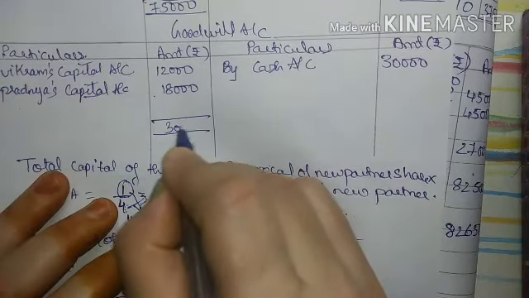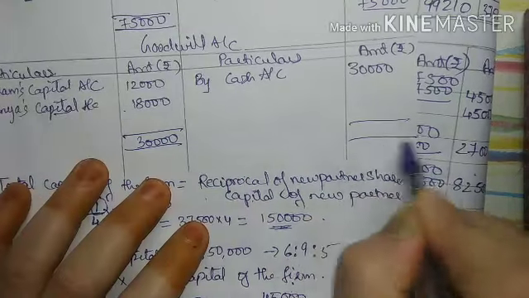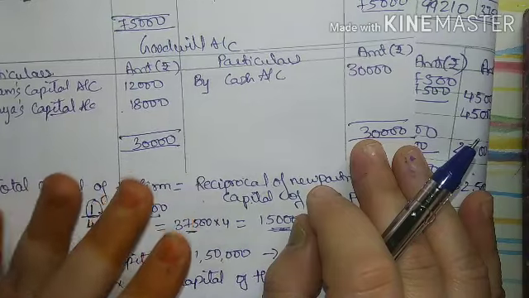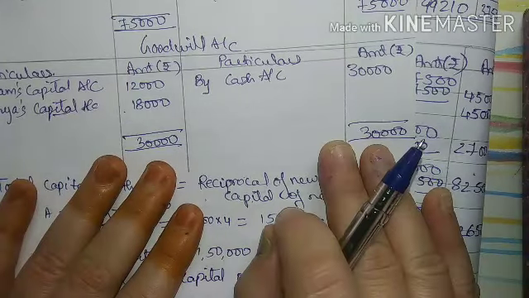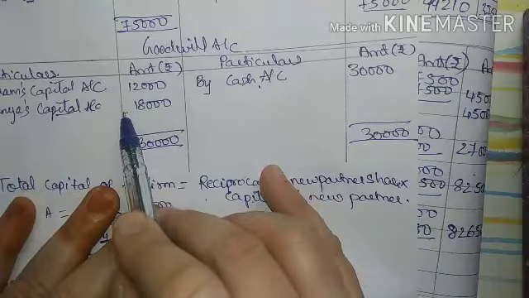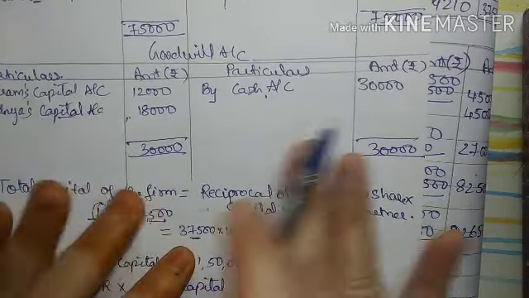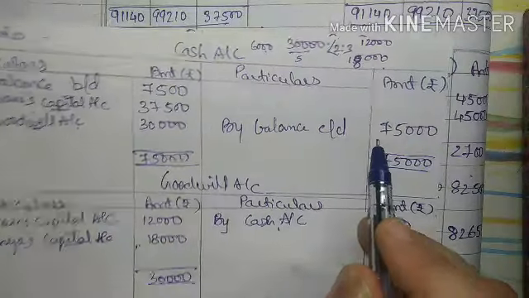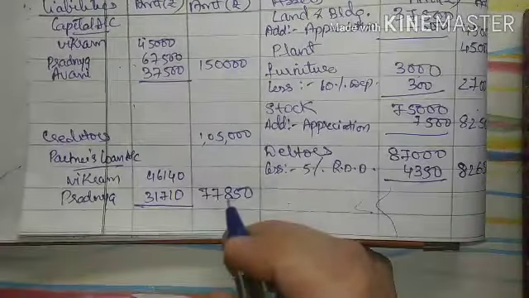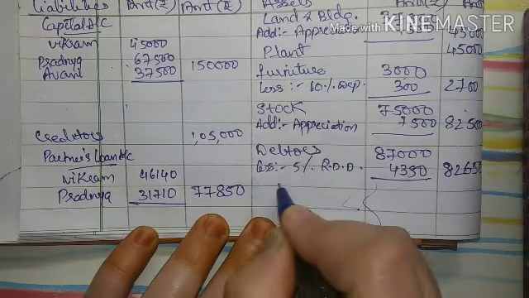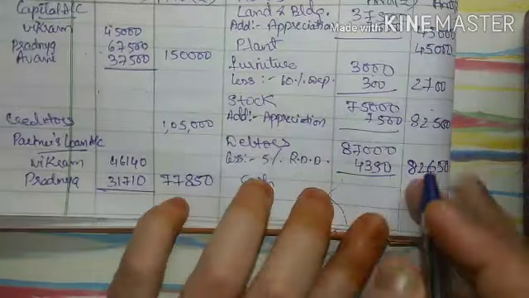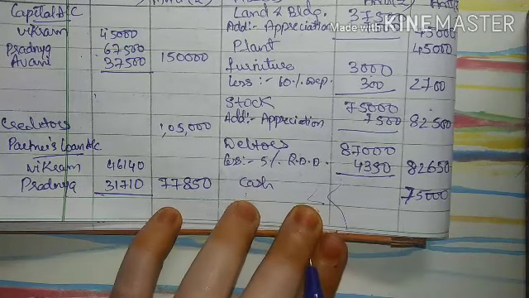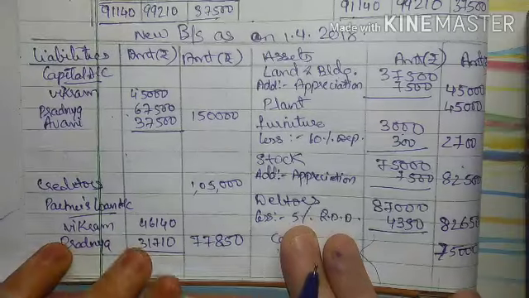Now this is 30,000, this is 30,000. So your goodwill account is tallied. Moreover, in case 1, always remember goodwill account gets tallied because there are two entries, cash to goodwill and goodwill to old partner. So goodwill का कोई बैलेंस नहीं जाएगा. कैश का बैलेंस है कितना? 75,000. So this cash balance will be posted to your balance sheet, that is cash, and the amount is 75,000, right?